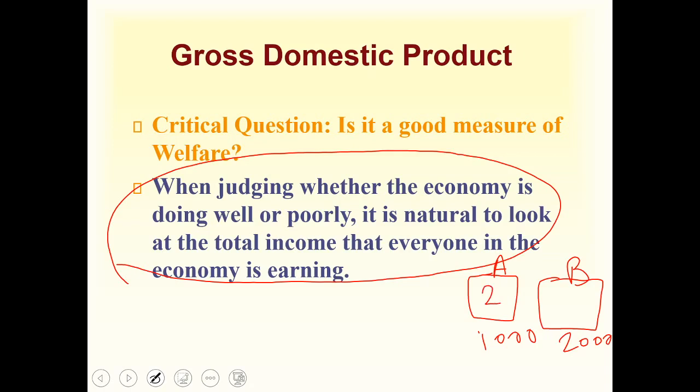In house B, there are, let's say, 20 individuals living. So what do you think? When we look at the income of house A and house B, we might think that B is doing good. But when you look at the number of people living in house B, you might say A is doing better. So that's the critical question.